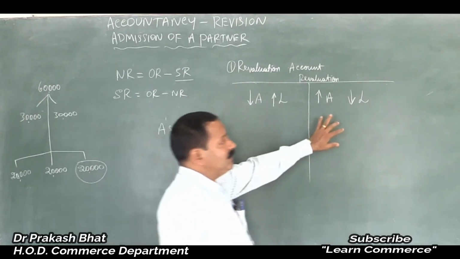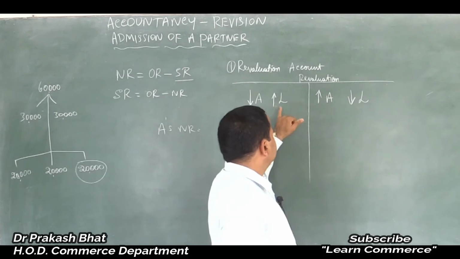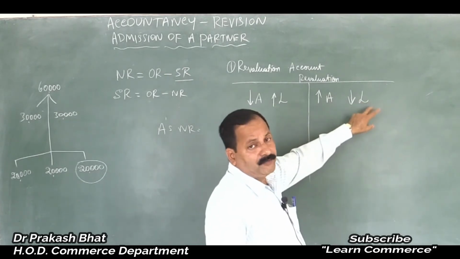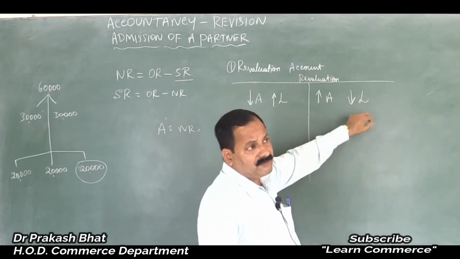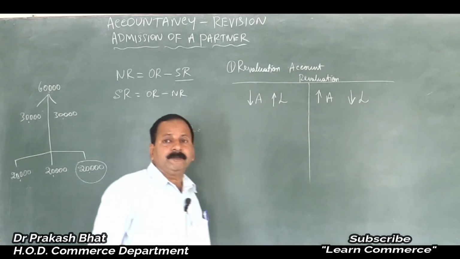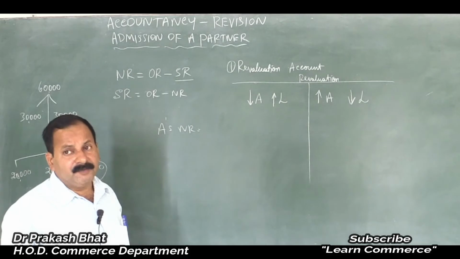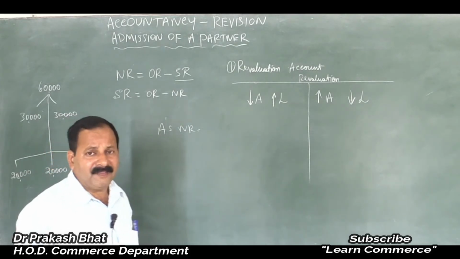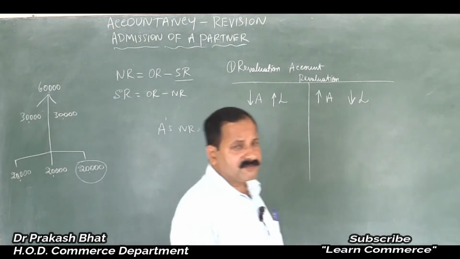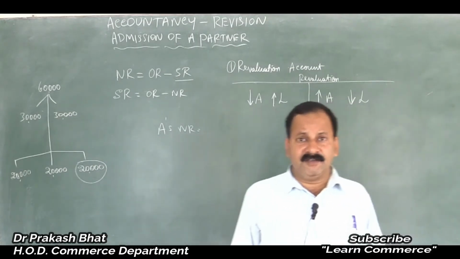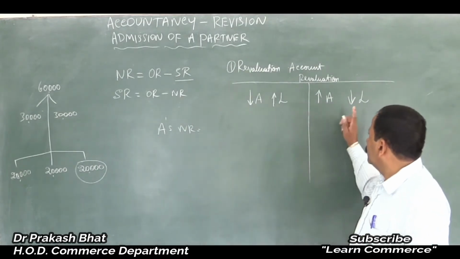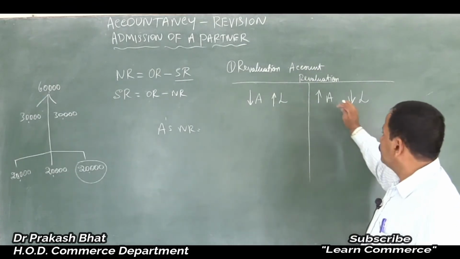So decrease in the value of liabilities means profit to the business, because we are not supposed to pay whatever was supposed to be paid. Suppose we were supposed to pay 10,000 rupees. Now we need not pay that amount. Don't you think it is a profit to the business? Otherwise they have to pay, isn't it? So that is profit.